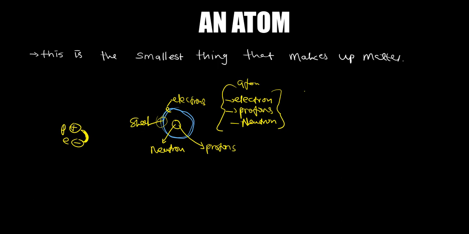But prior to that, electrons will be moving around the shell, or just around the nucleus, specifically in the shell. As they're moving, there will be some kind of electron cloud, because they are in motion. So what caused their movement?